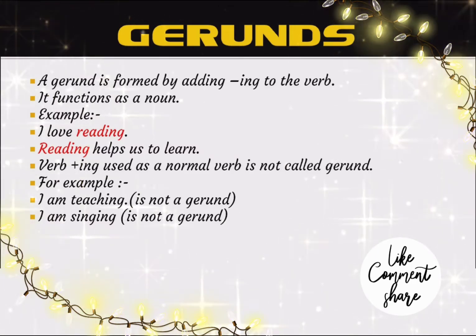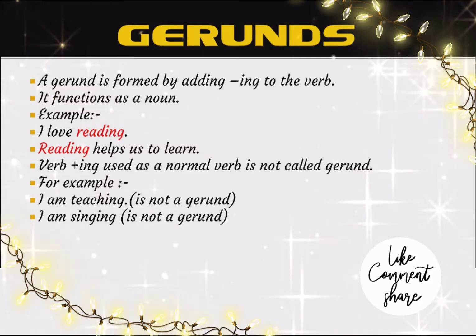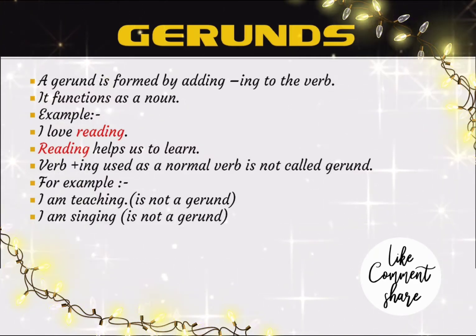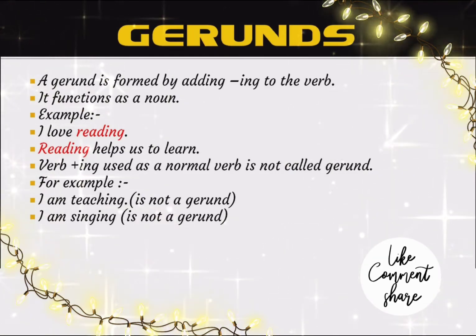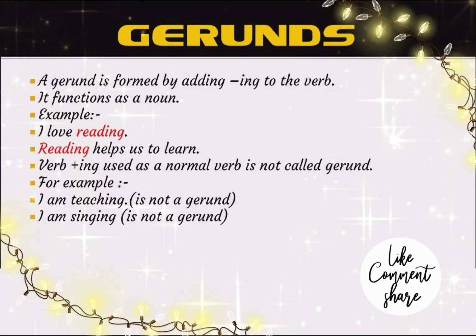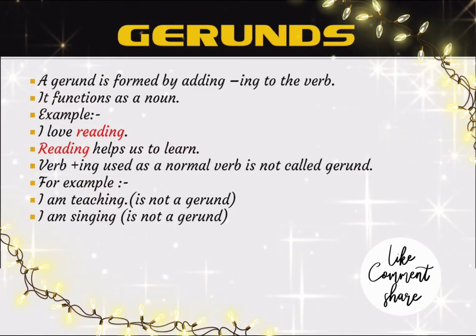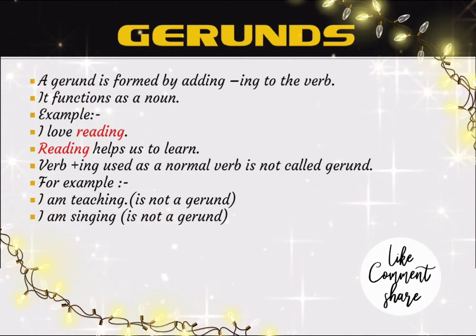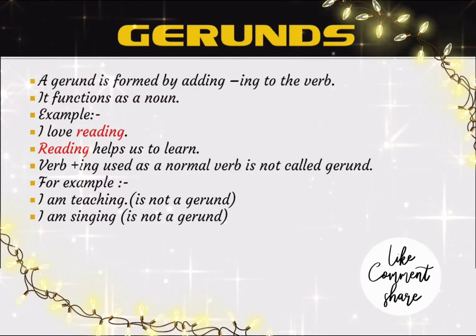Here work is not done, but it is acting as a noun. It is functioning as a noun. And reading helps us to learn. Here also it is functioning as a noun, not the verb of the sentence. If we take one more example of gerund, that is, teaching is my hobby. Here teaching is a subject of the sentence. Here it is gerund, that is, the teaching has come in the place of subject. So it is acting as a noun in the sentence, not as a verb.